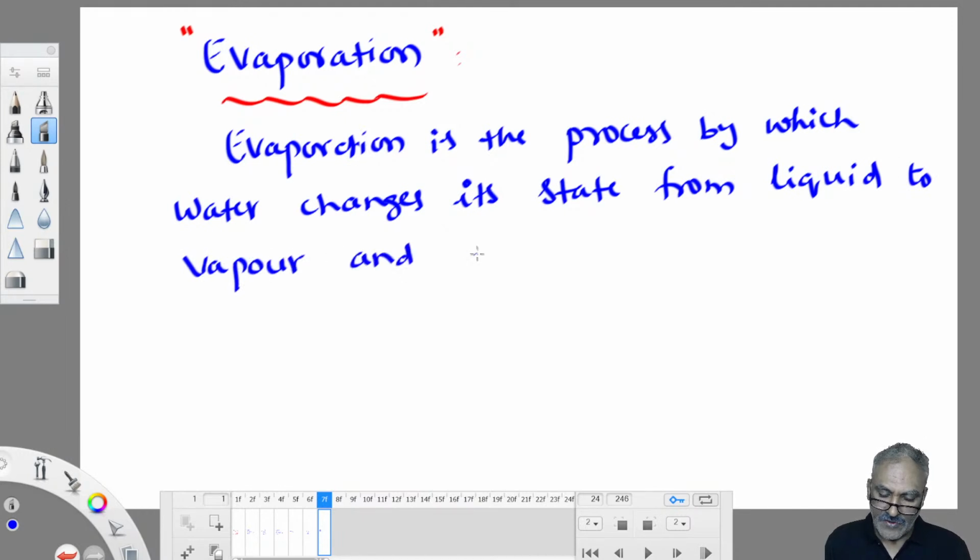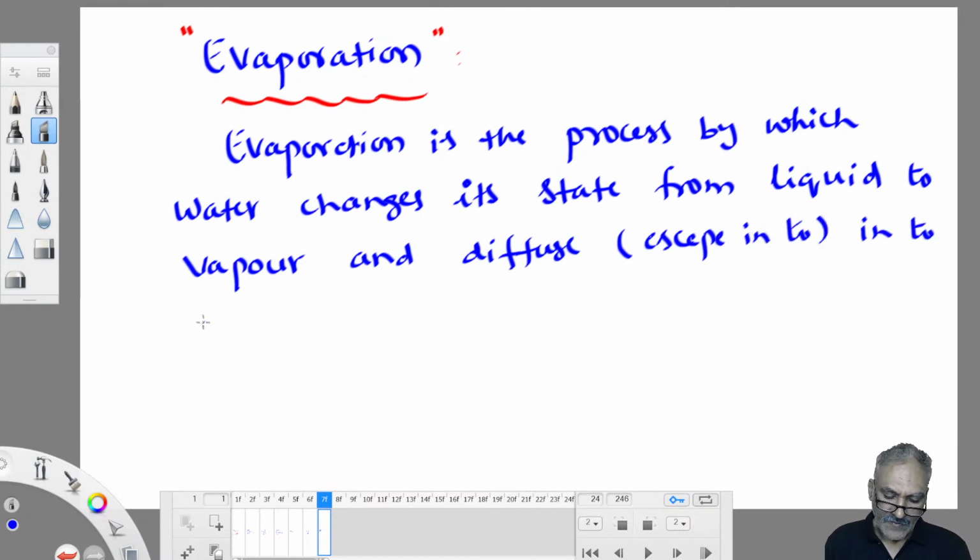And diffuse into atmosphere as vapor. Diffusement and escape. Escape into atmosphere. Diffuse into atmosphere as vapor.